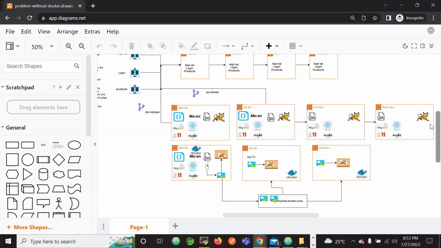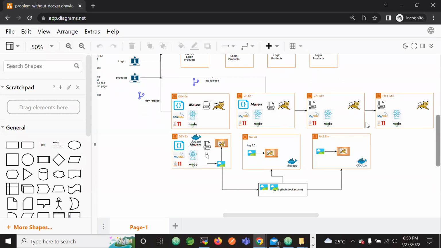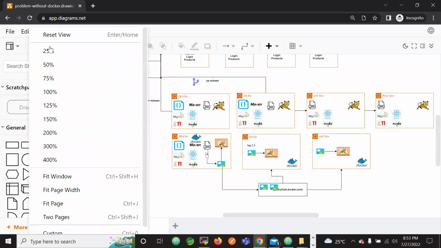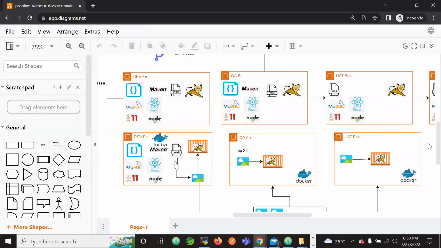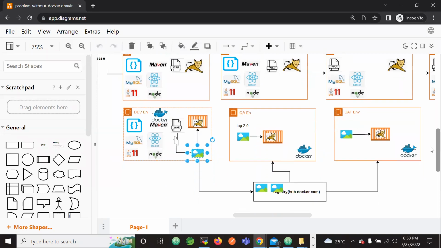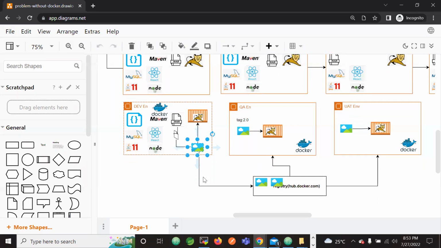Here, in Docker, we create the Docker images. These Docker images will be uploaded to hub.docker.com, but hub.docker.com is a publicly available registry. Anyone can see the images I have uploaded into hub.docker.com.